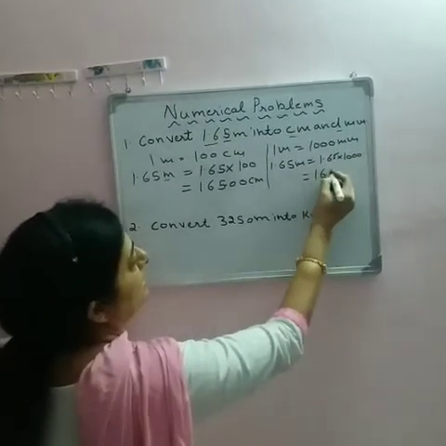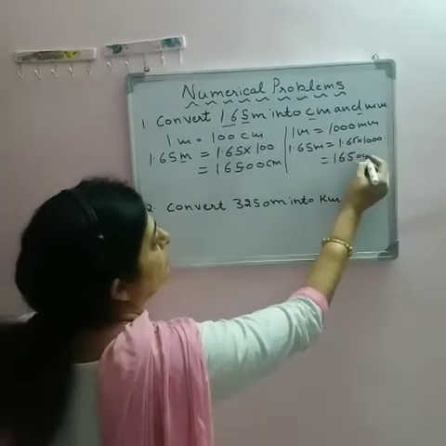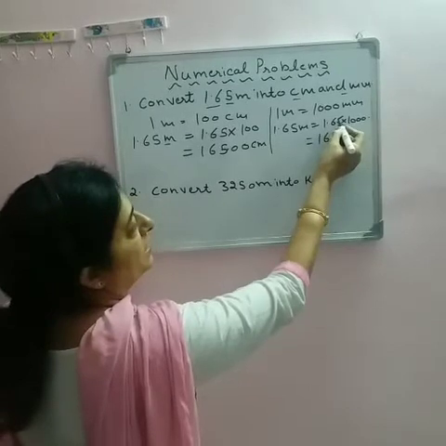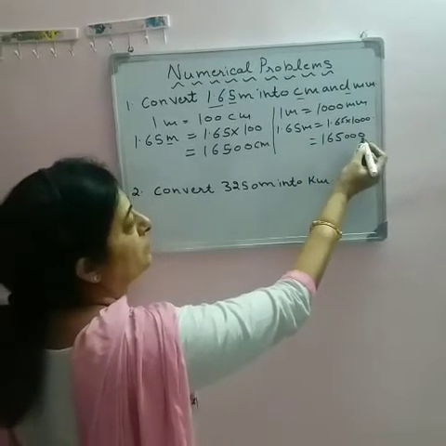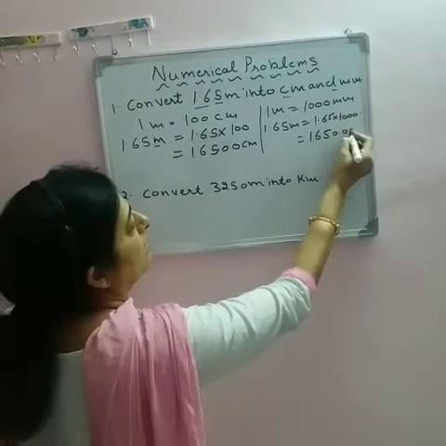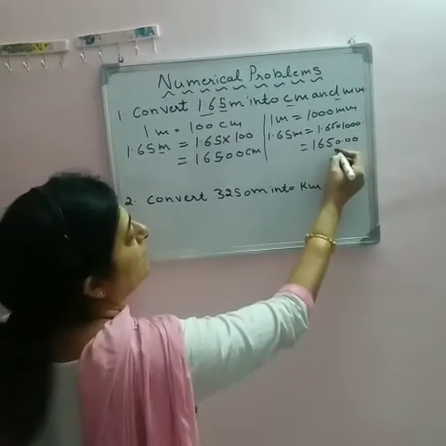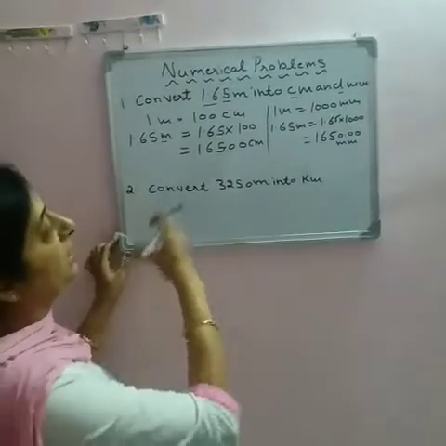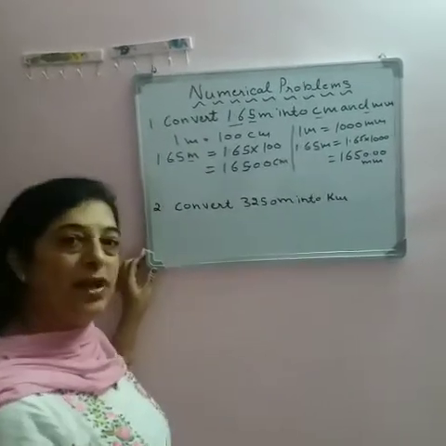We get 165 with 3 zeros, and the decimal is after 2 places, so from the last we count 1 and 2. The answer is 1650 millimeter. It is very easy, isn't it? So in that way we can convert one unit into another.